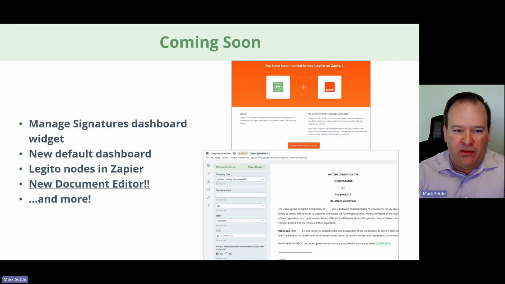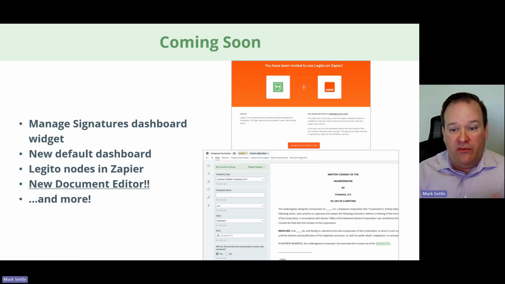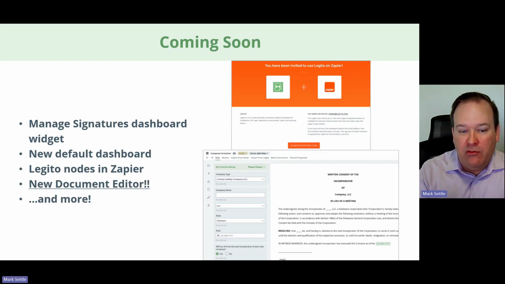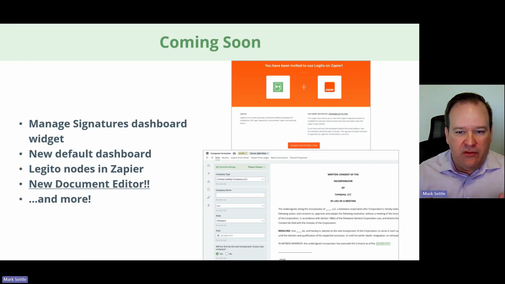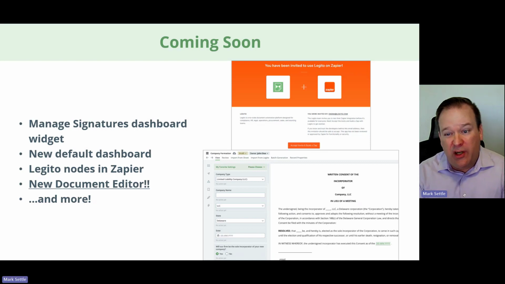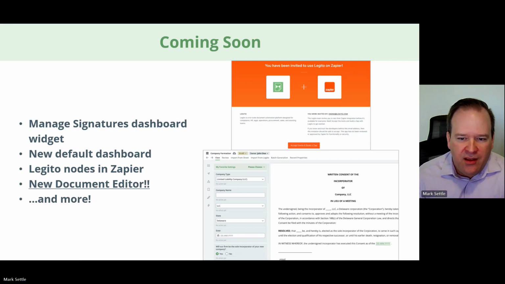But what this does is it has some built-in Legito events and nodes and objects in Zapier to make it that much easier. So rather than having to define what those interfaces are, you can now drag in an interface that just says, hey, when there's a new document created in Legito, trigger this event. And so there are some of these events that will be built right into Zapier to make Zapier integrations much easier for you, for Legito customers. So a very exciting tool for integration that is widely used. So we're very happy to release that, have the ability for users to use it.